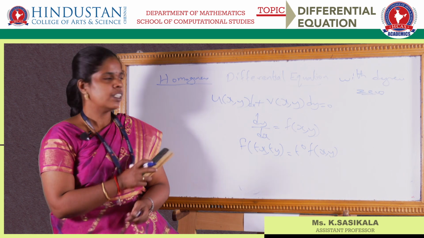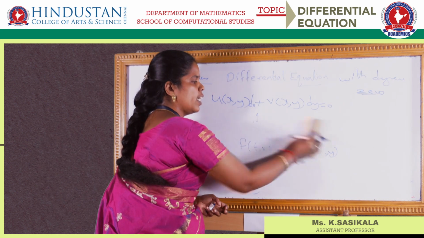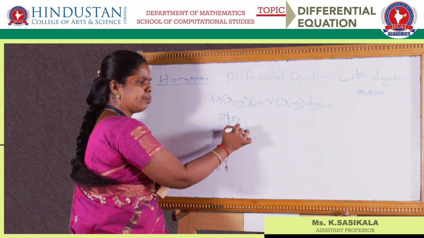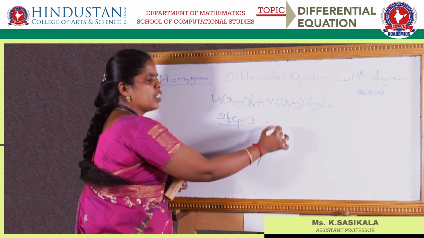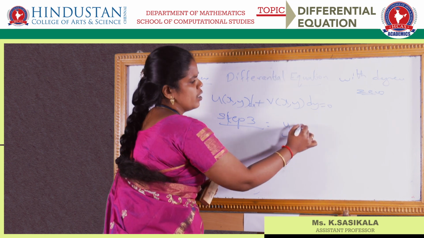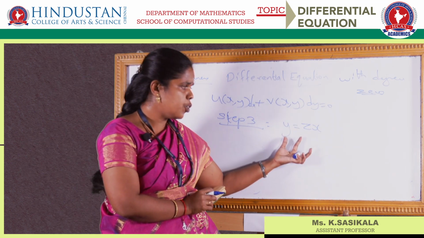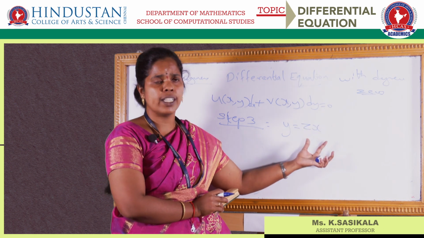Once the degree is 0, step 3 is what you have to do: assume y equals zx. So in the given dy by dx, we are assuming y equals zx.